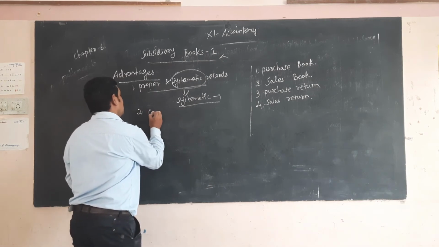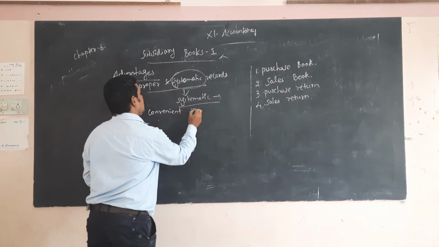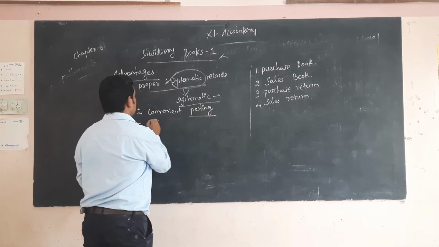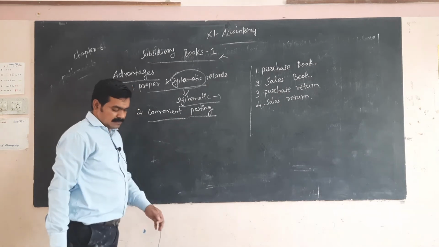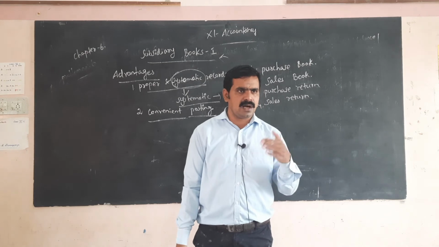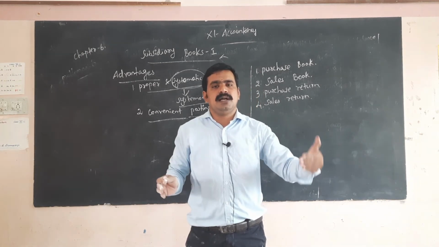According to your view and your opinion, you take that posting. That is convenient posting.